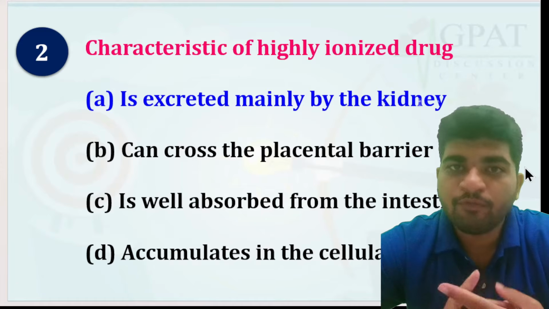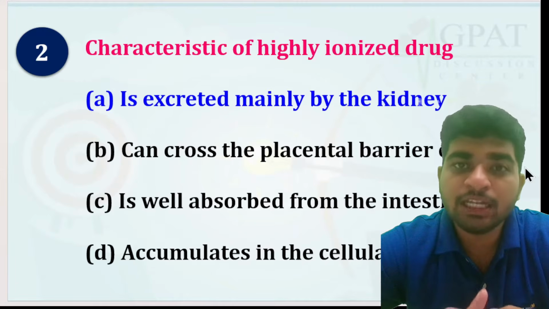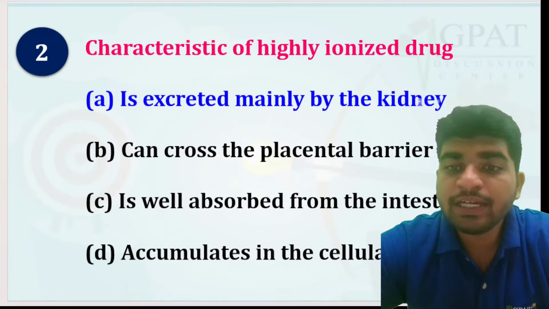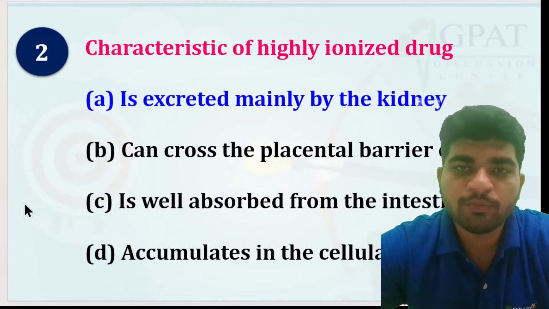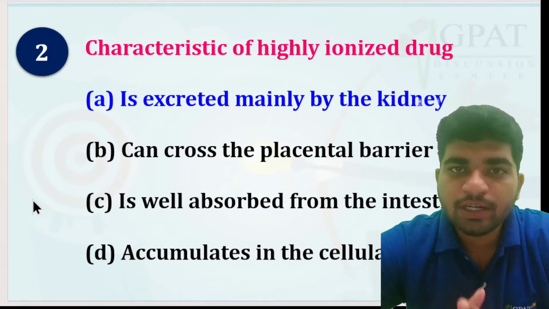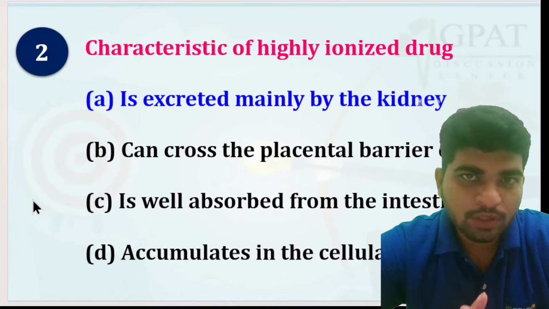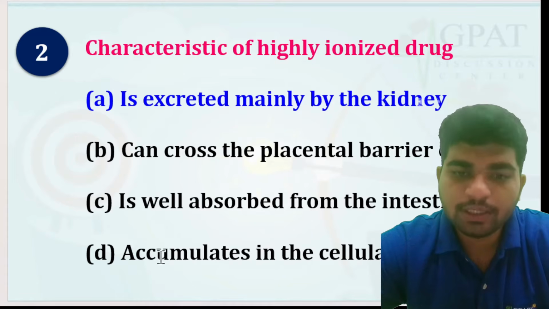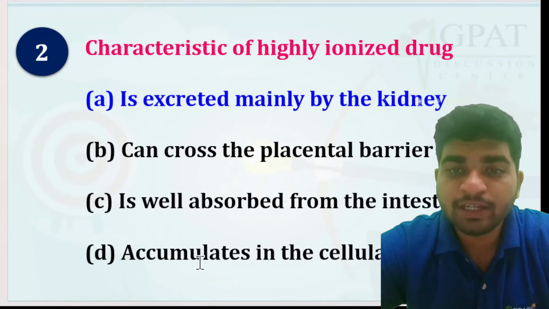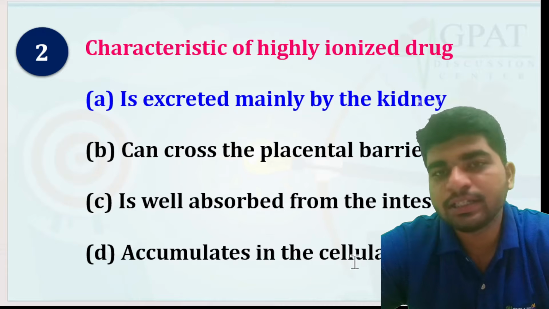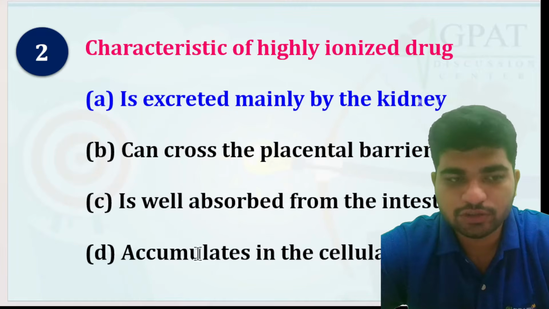Apart from that, whenever a drug is lipid soluble, it will easily cross the placental barrier. It will be absorbed from the intestine. You have read before that whenever a drug is lipid soluble, it is absorbed from the intestine, and whenever a drug is water soluble, it is absorbed in the stomach. Also, a lipid soluble drug accumulates in the fat.